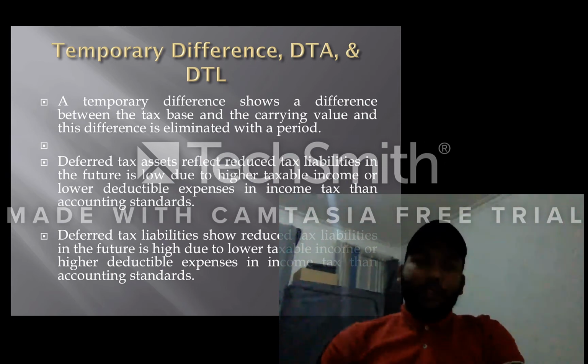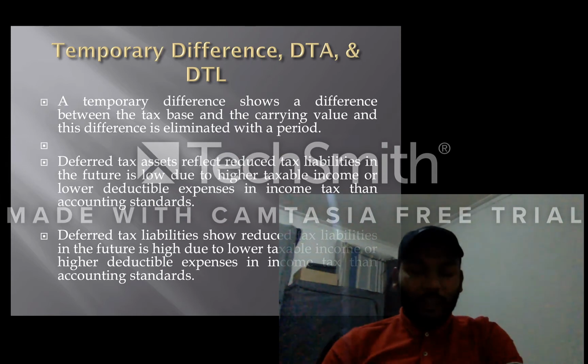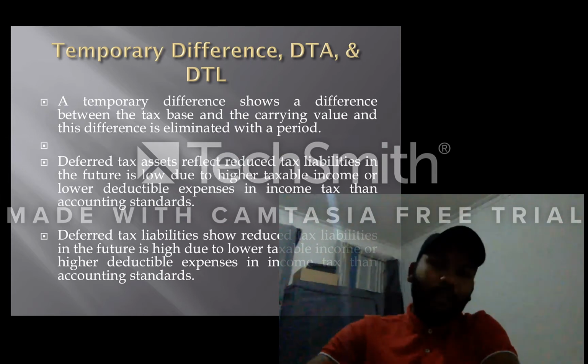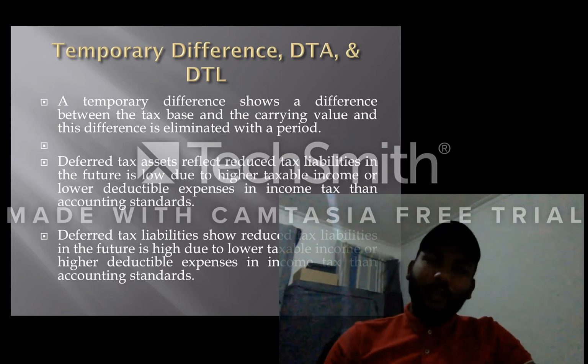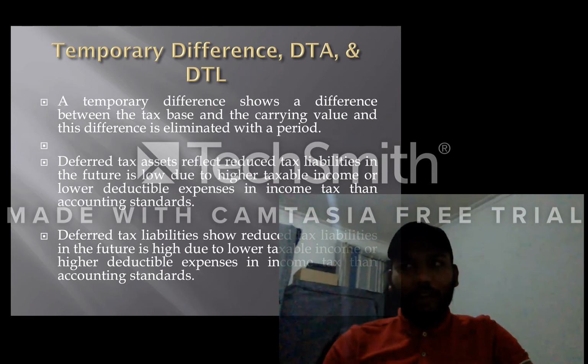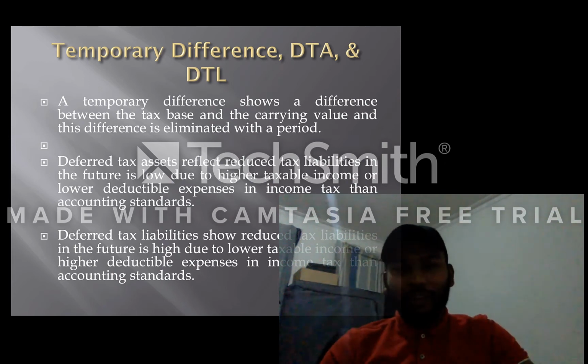Income tax expenses. Wesfarmers has an income tax expense of 859 million in 2019 and 725 million in 2018. Accountants of Wesfarmers have figured out the income tax expense of 2019 and 2018 as 859 million and 725 million respectively, which is high.